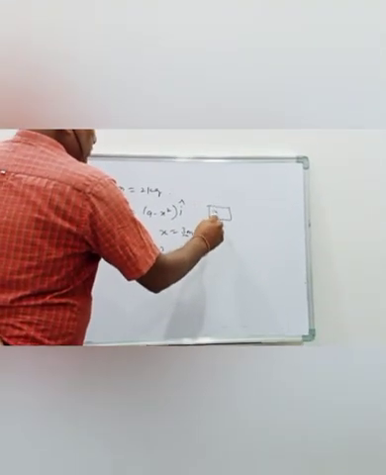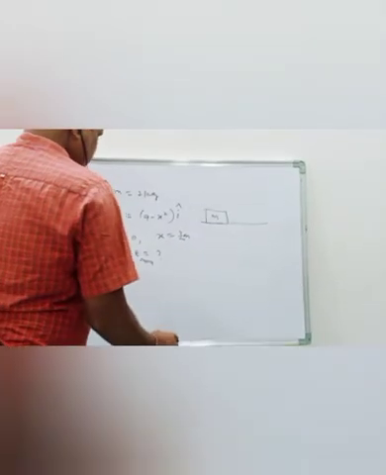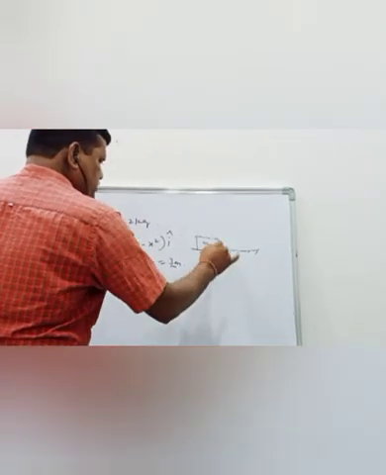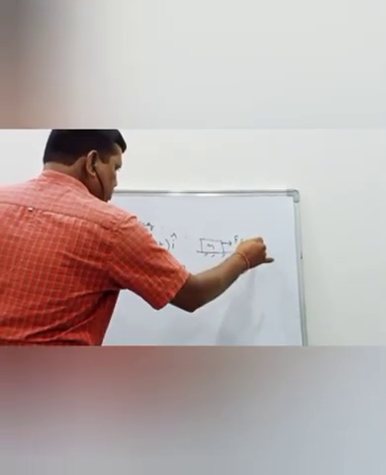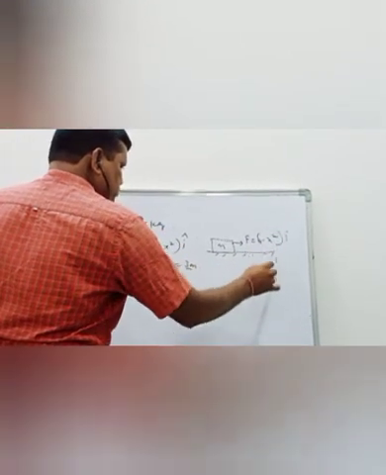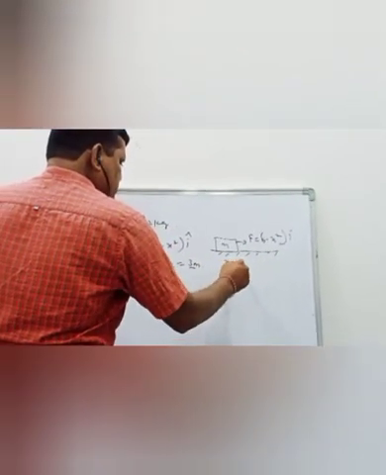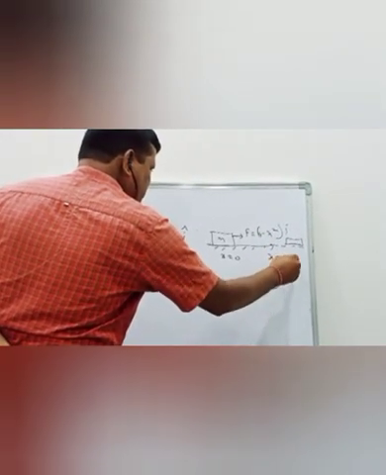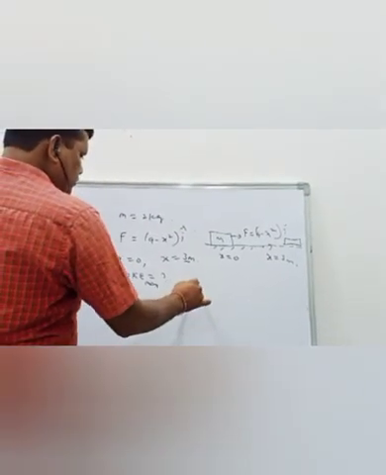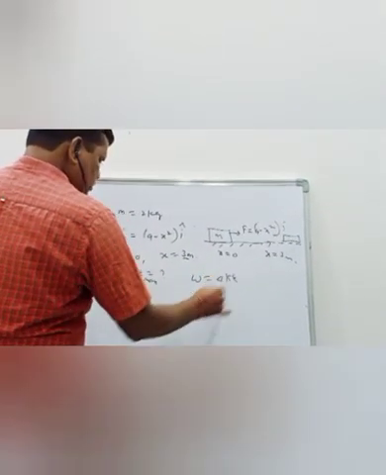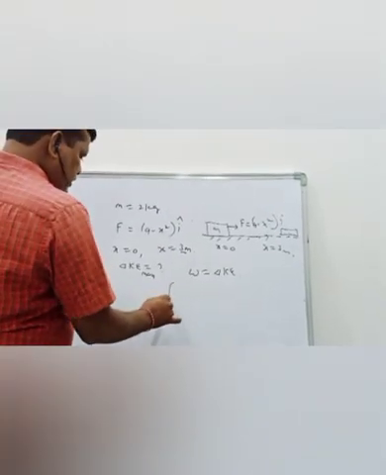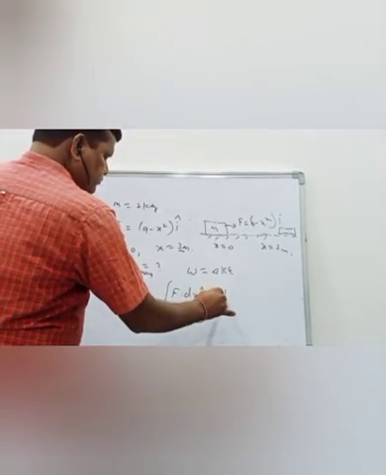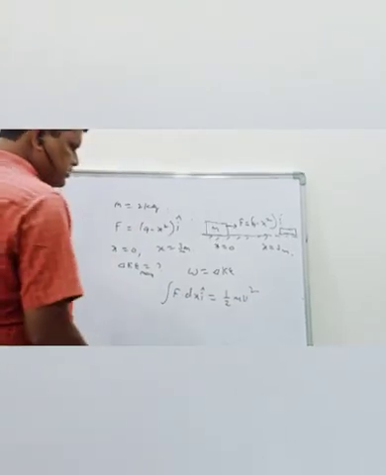Let us consider a block of mass m present on the horizontal surface. Some force F is equal to 9 minus x square i cap newtons is acting. Then it displaces through a displacement x is equal to 3 meters. We know that work done is equal to change in kinetic energy. So work done, integral F dot dx i cap, is equal to maximum kinetic energy, half mv square.